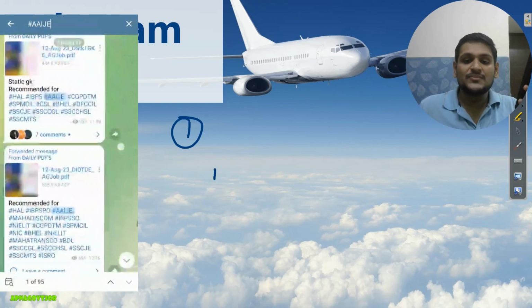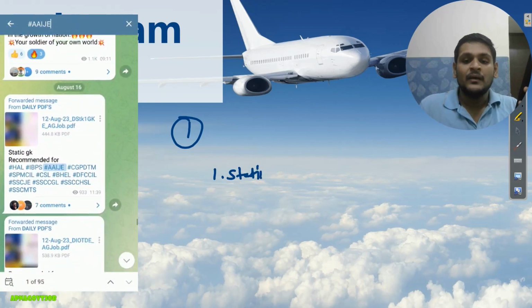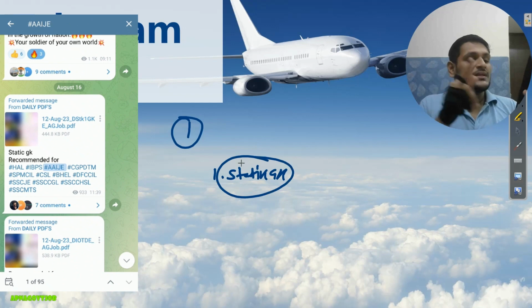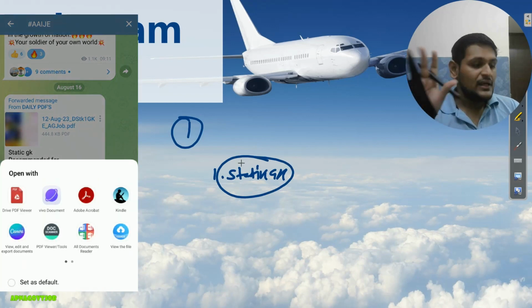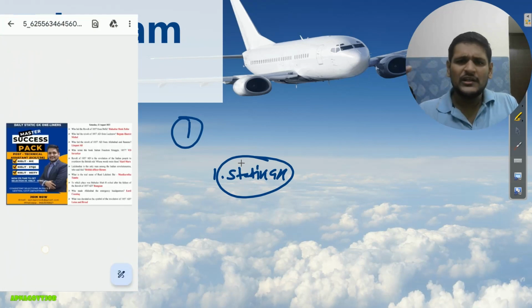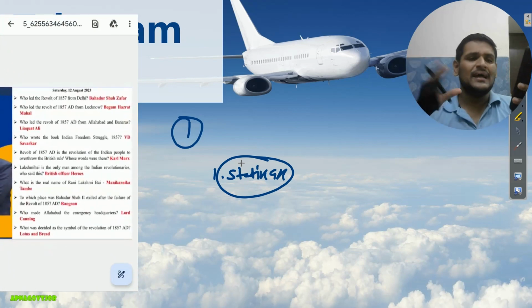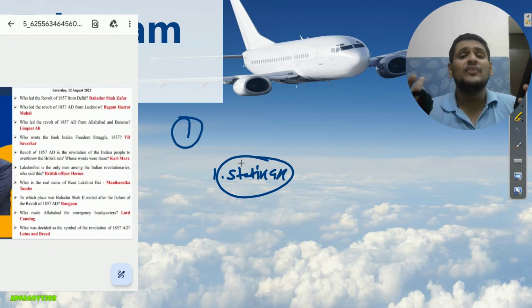Okay, so this is your first PDF, that's static GK, and here you can see mixed static GK questions. From now, here I have given you questions from history, right? So these questions you will do. You can also note it down or you can download this PDF. No problem in that. In whichever way you are comfortable, do that. Okay, so this is the first PDF.